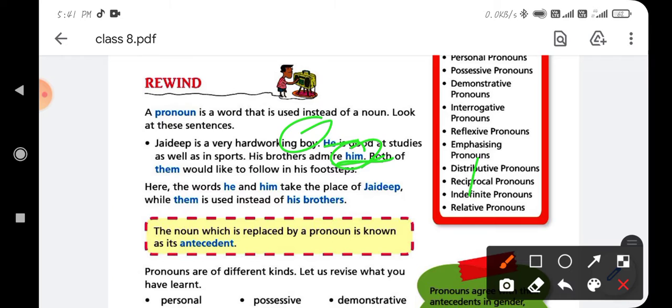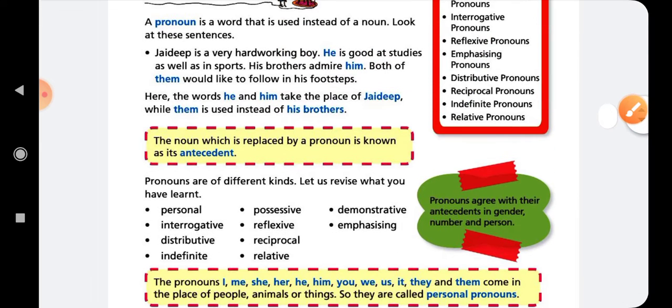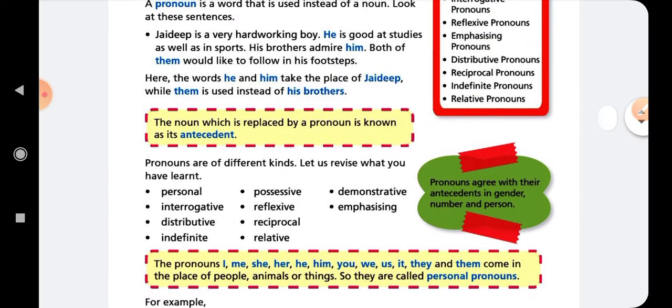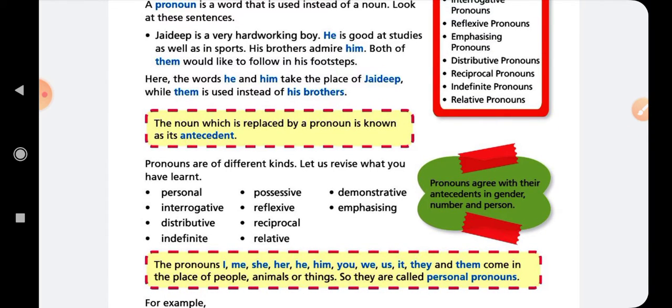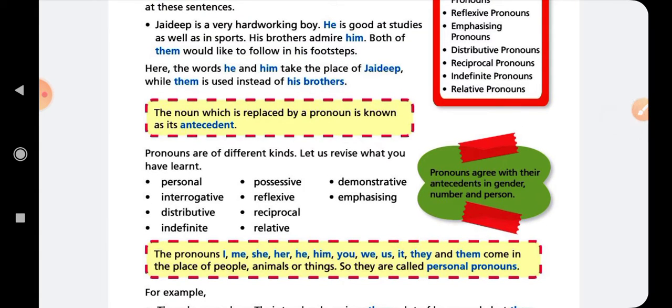So simply, when we use another word in place of the noun, and the sense does not change and it refers to the complete sense of the noun, that word will be a pronoun. And the noun which is replaced by the pronoun is known as the antecedent. The noun which is replaced by a pronoun is known as its antecedent.